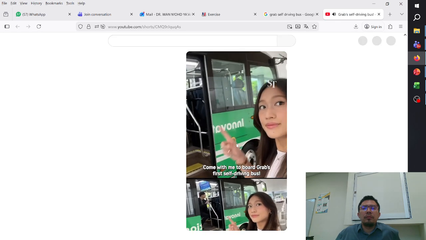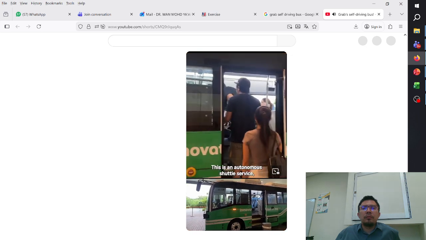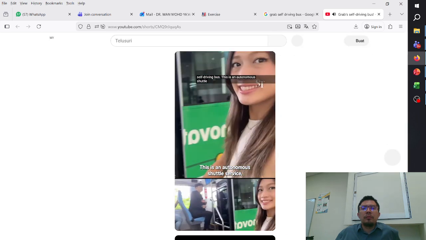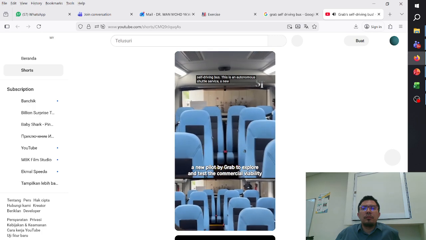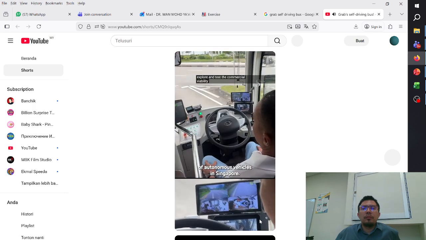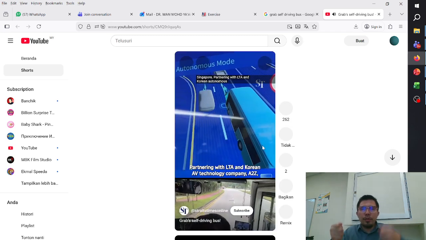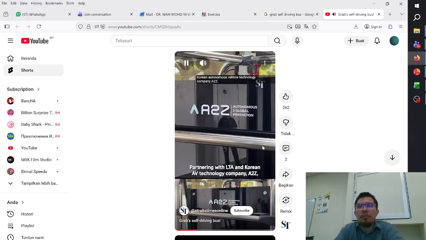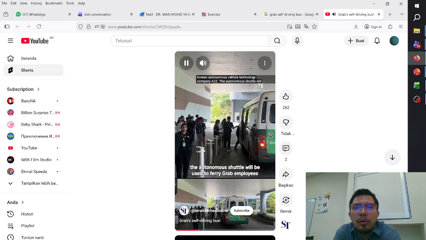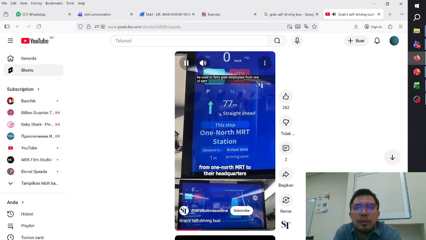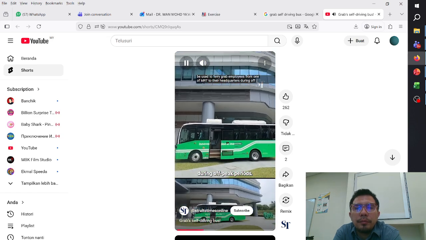Come with me to board Grab's first self-driving bus. This is an autonomous shuttle service, a new pilot by Grab to explore and test the commercial viability of autonomous vehicles in Singapore. Partnering with LTA and Korean autonomous vehicle technology company A2Z, the autonomous shuttle will be used to ferry Grab employees from one-north MRT to their headquarters during off-peak periods.